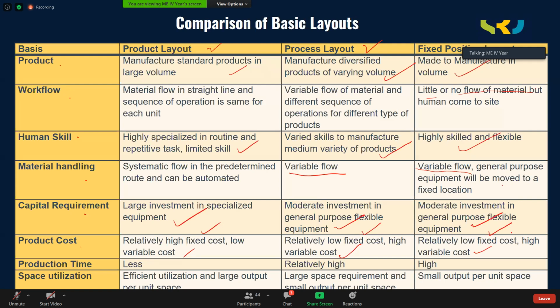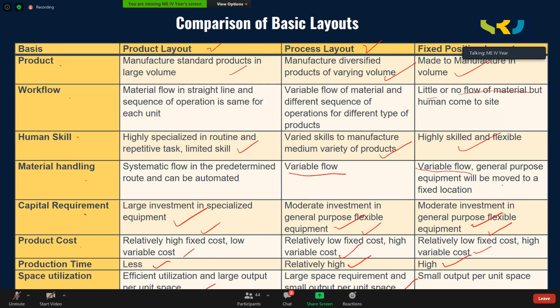Production time is less because special purpose machines are there. Process layout, high production time. Obviously, fixed position also has high production time. And lastly, space utilization. Efficient utilization because you are arranging the machines in a sequence. Whereas process layout occupies more space compared to product layout.